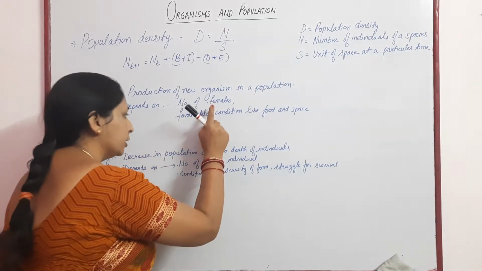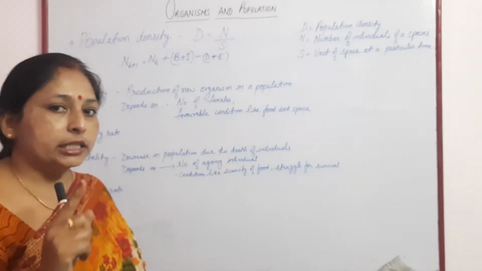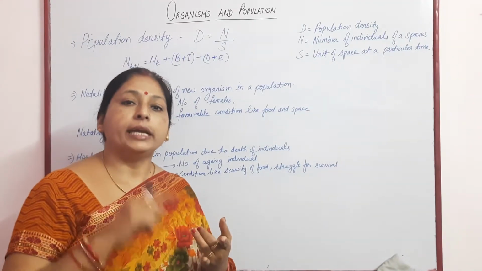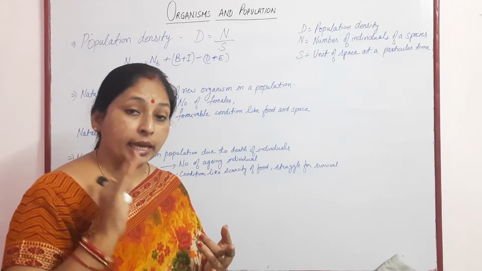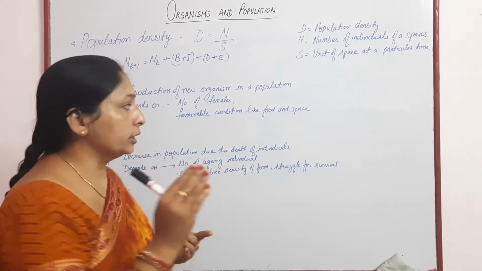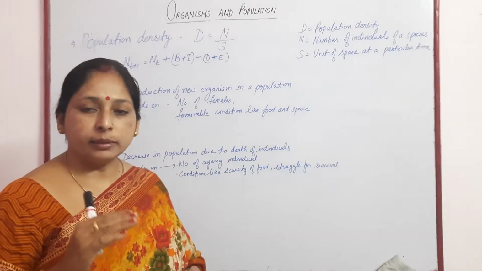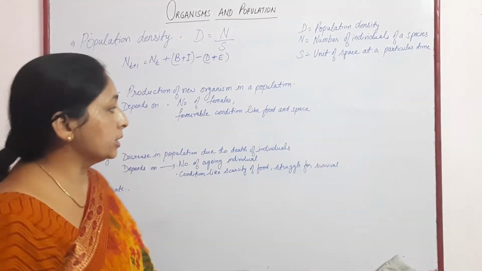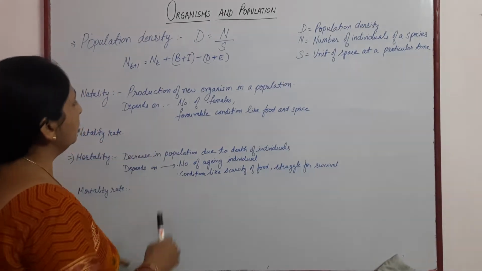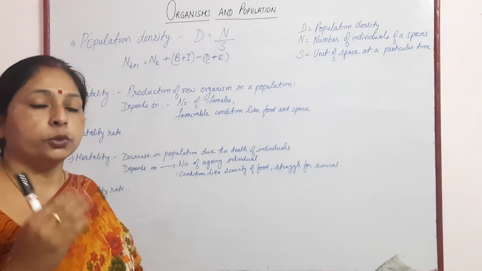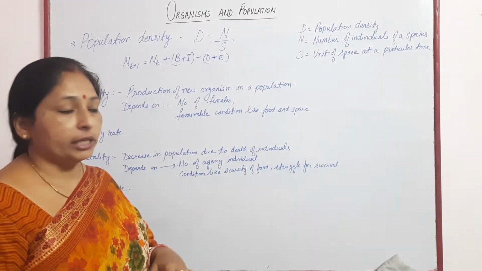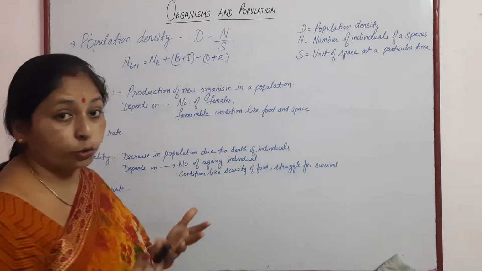Female here is not only the human female; it is for the female of every species. So the number of females plus favorable conditions like food and space is responsible for the addition of new individuals in a population, resulting in population growth.